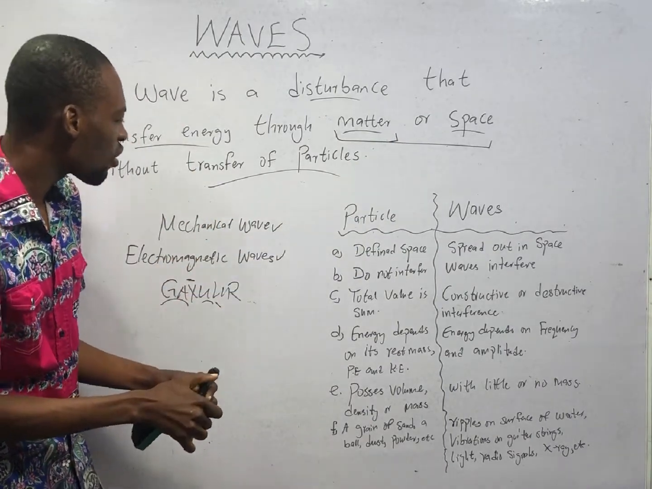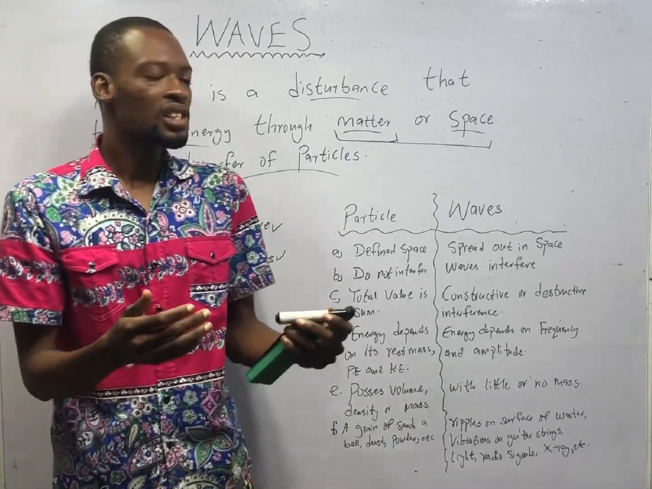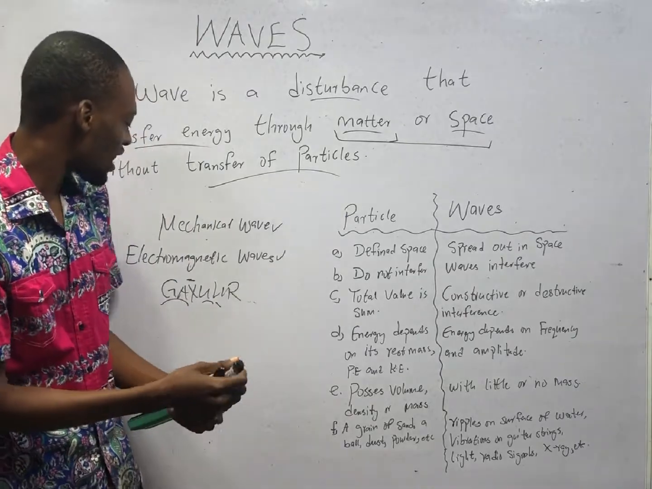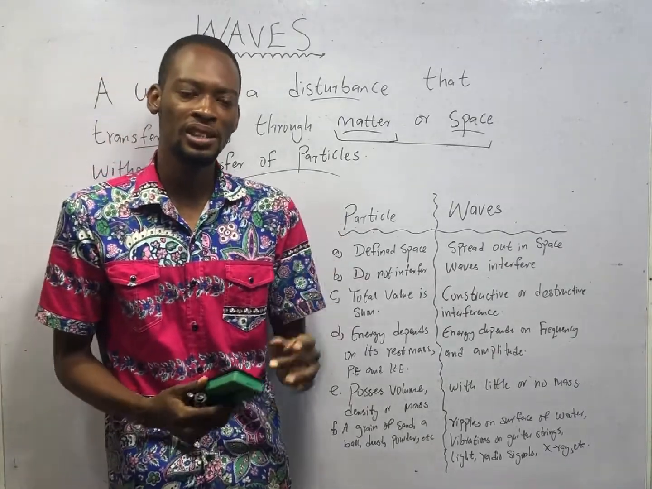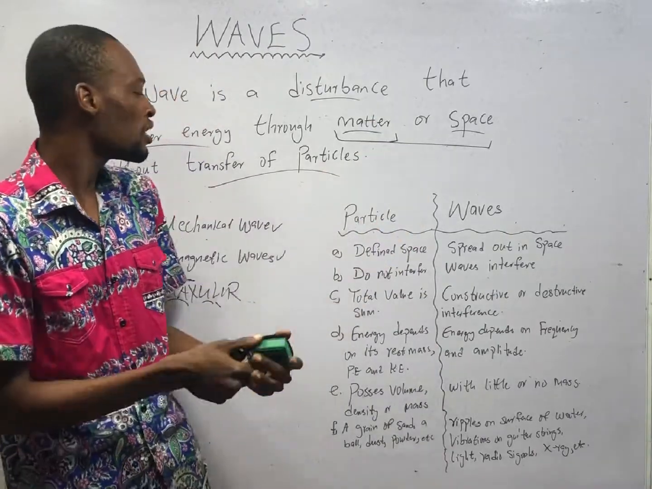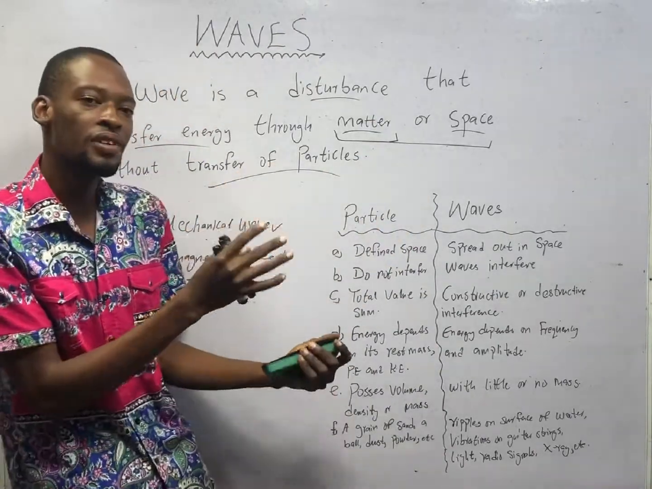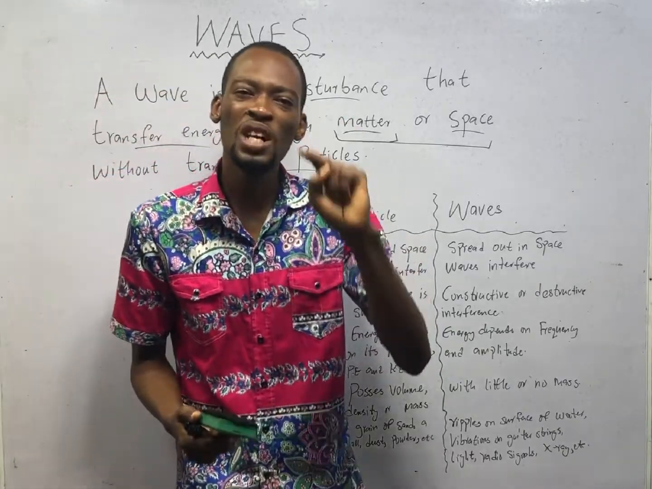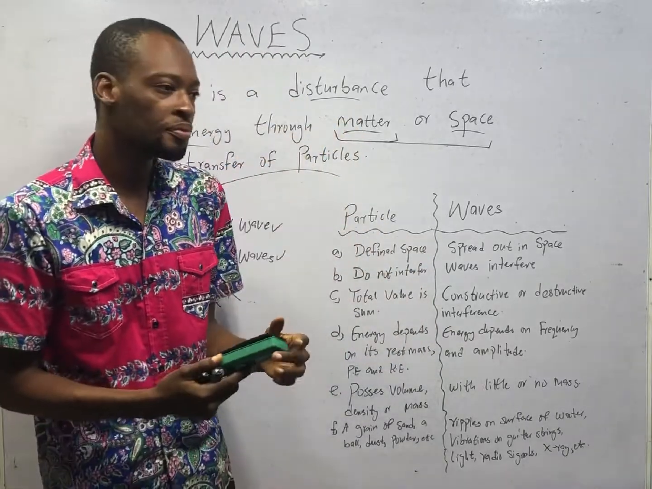So based on material medium, waves can be classified as mechanical or electromagnetic waves. We have other classifications of waves, and before we even go deep into this classification of waves, let's look at the difference between waves and particles.